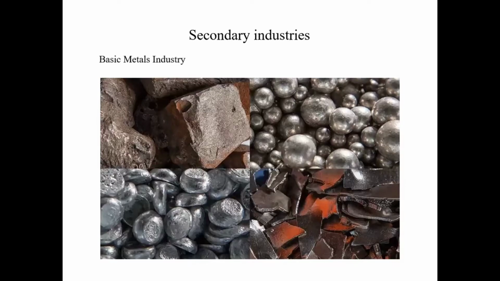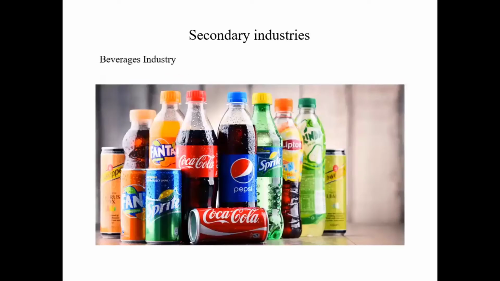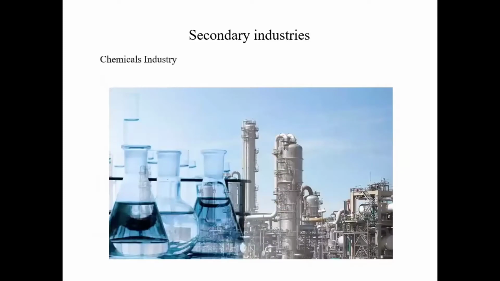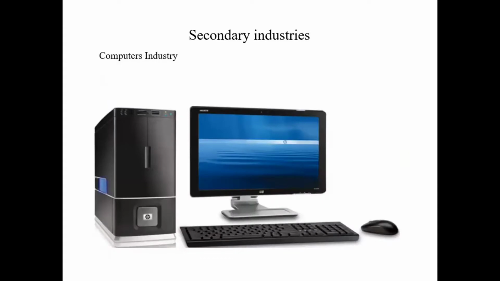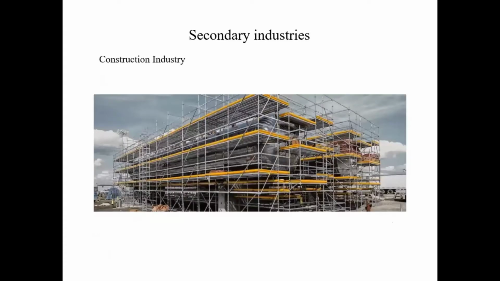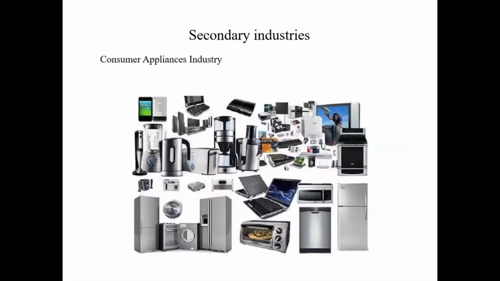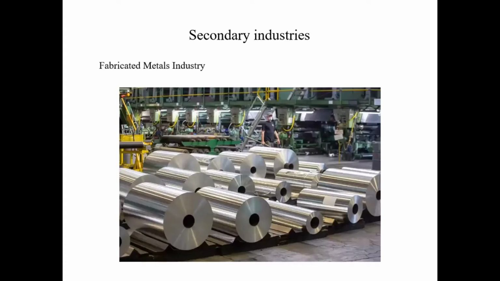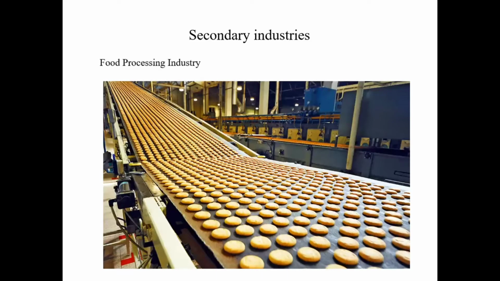We have the basic metals industry, beverages industries, building materials industries, chemical industries, computers industries, construction industry, consumer appliances industry, and electronics equipment industry. In secondary industries, we also include the fabricated metals industry and the food processing industry. Their examples are shown with the pictures here.